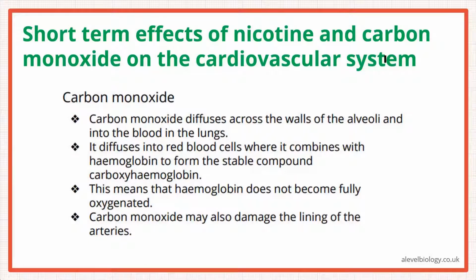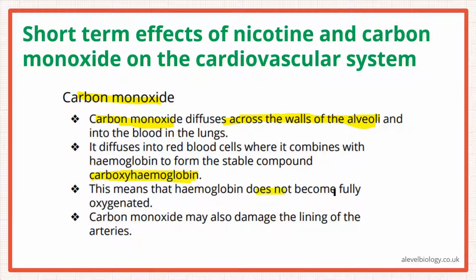Right? Carbon monoxide, on the other hand, diffuses across the walls of the alveoli, because again it's a gas, okay, as we are inhaling it. So it will diffuse across the wall of the alveoli, and what it does, it actually diffuses into the red blood cells and combines with the hemoglobin to form carboxyhemoglobin. Okay? Normally when we are inhaling, oxygen will diffuse out of the alveoli and will combine with the hemoglobin to form oxyhemoglobin. What does carbon monoxide do? It would not let oxygen diffuse into the red blood cell, okay? And it itself will diffuse more easily and form a stable compound which is carboxyhemoglobin.